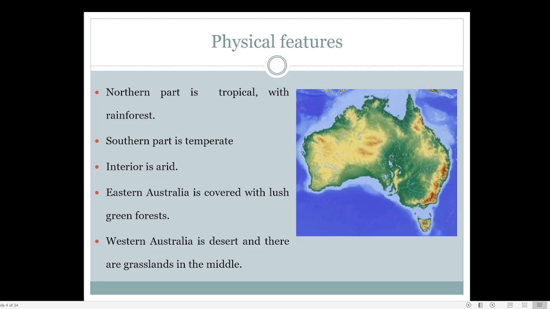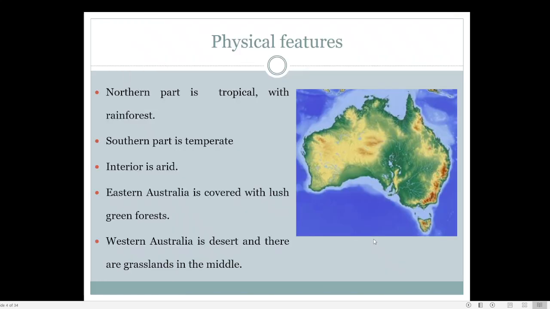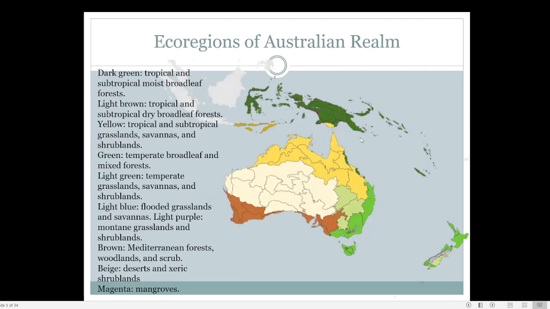Now we are going to the physical features. Here you can find a physiographic map. A physiographic map means a map showing the climate, the land area, forest area, rivers, etc. If you look at this map, you can see that several areas of Australia are, here you can see this yellow area. This entire yellow area is actually desert. This white area that you are seeing here is also occupied by desert. Australia is mainly a desert country.